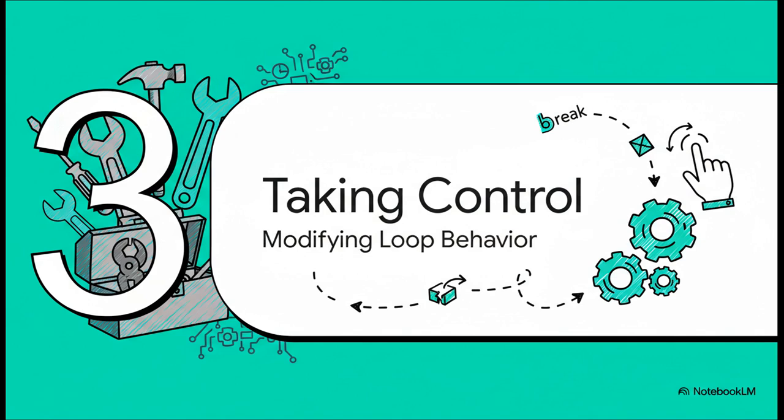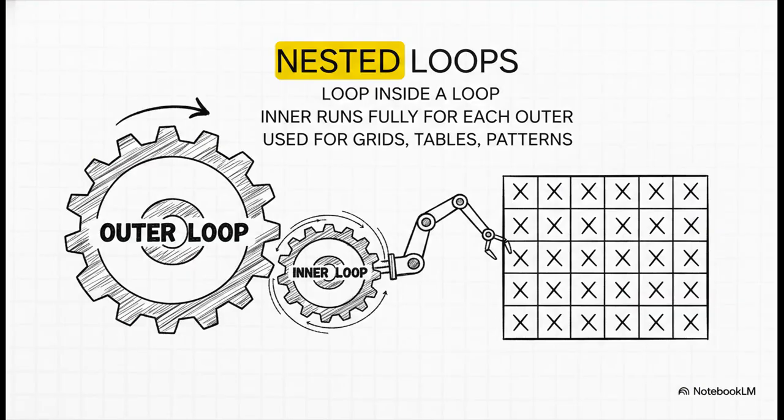Python gives us some special commands that let us fine-tune and really control the behavior of our loops while they're actually running. First up, nested loops. This is just a fancy way of saying a loop inside of another loop. It's pretty simple. For every single time the outer loop runs, the inner loop will run all the way through to completion. This structure is absolutely essential when you're working with 2D data, like, say, the rows and columns in a grid or the pixels on a screen.